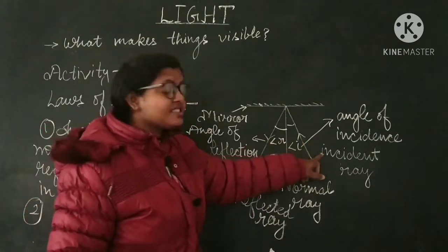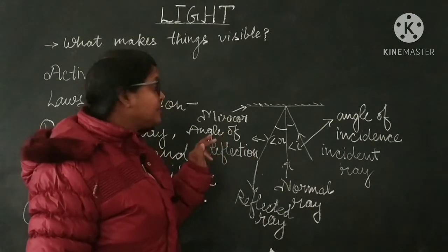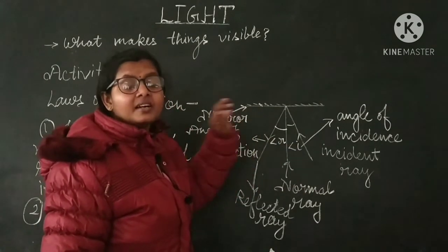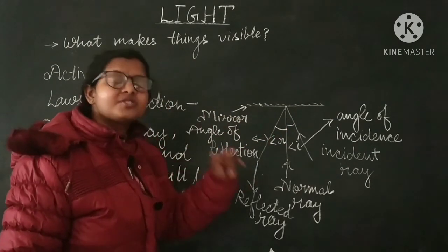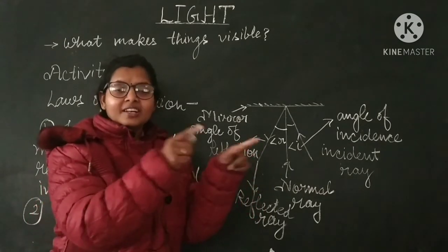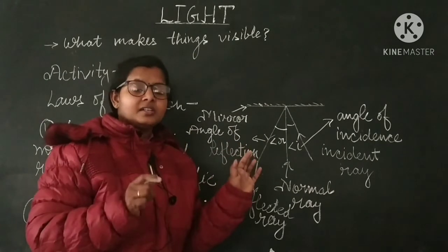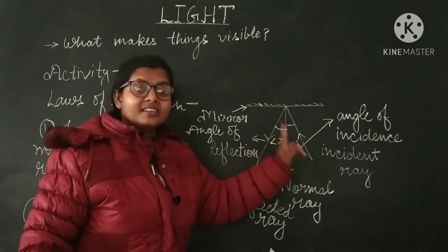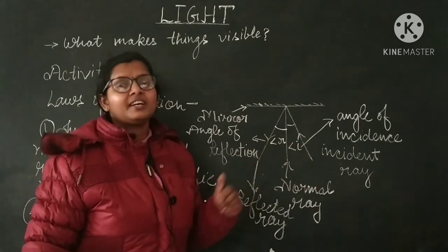So in that case also, after moving that torch or source of light, you will observe that whenever you change the angle of incidence, the angle of reflection will also change. And then if you calculate with the help of a protractor, you will find that in any case the angle of incidence is always equal to the angle of reflection.